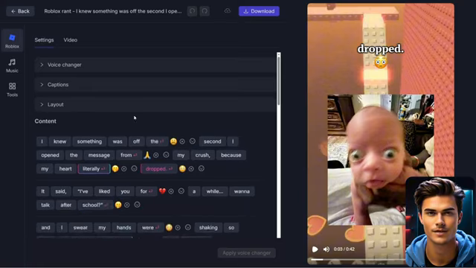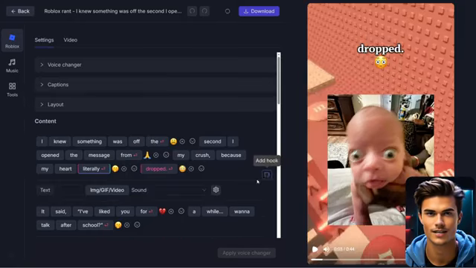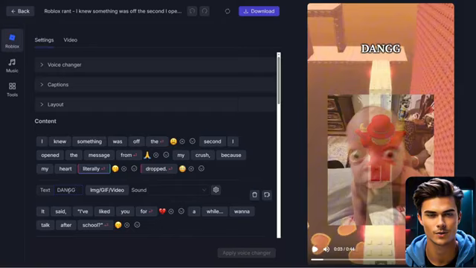Next, you can make the video even more engaging by adding a hook. To do that, open the hook creator on any section. Here you can enter your hook text. I'll type something simple as an example. Once you enter it, you'll see the text appear on the video instantly.